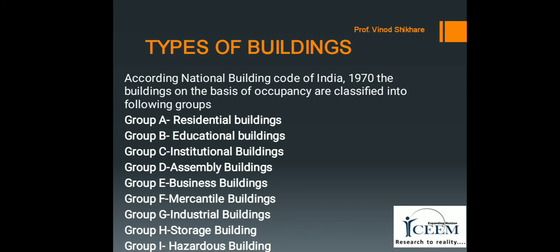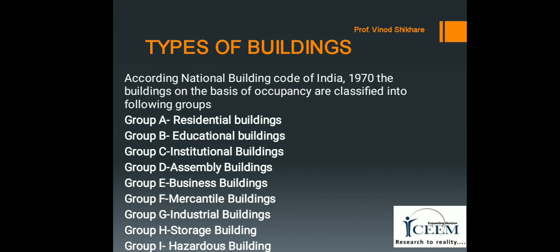The groups are as follows. Group A, residential buildings, in which all those buildings in which sleeping accommodation is provided for residing permanently or temporarily, with or without cooking or dining or both facilities, are termed as residential buildings. Examples of residential buildings are apartments, flats, bungalows, private houses, hotels, hostels, clubs, etc.